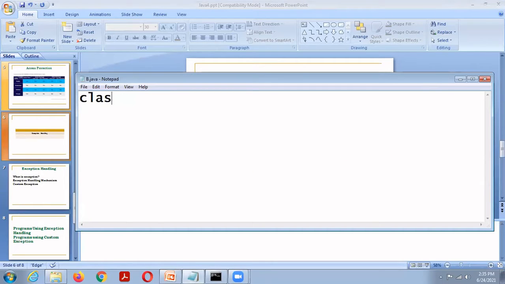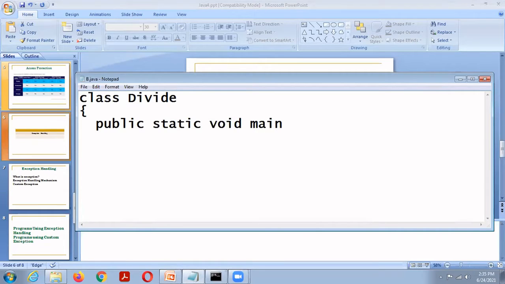So, a simple program, class Divide. public static void main(String[] a).